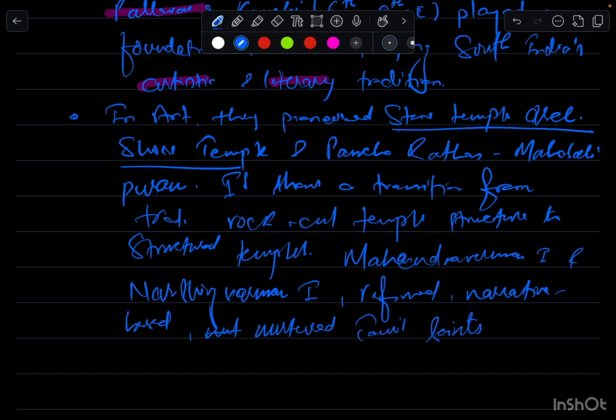Since there are temples, there must be saints, so we can write Appar and Sambandar.